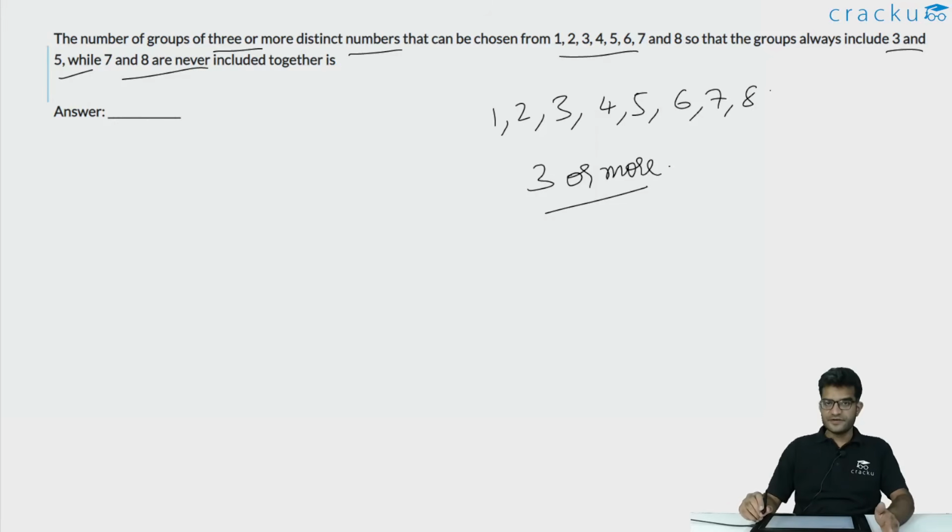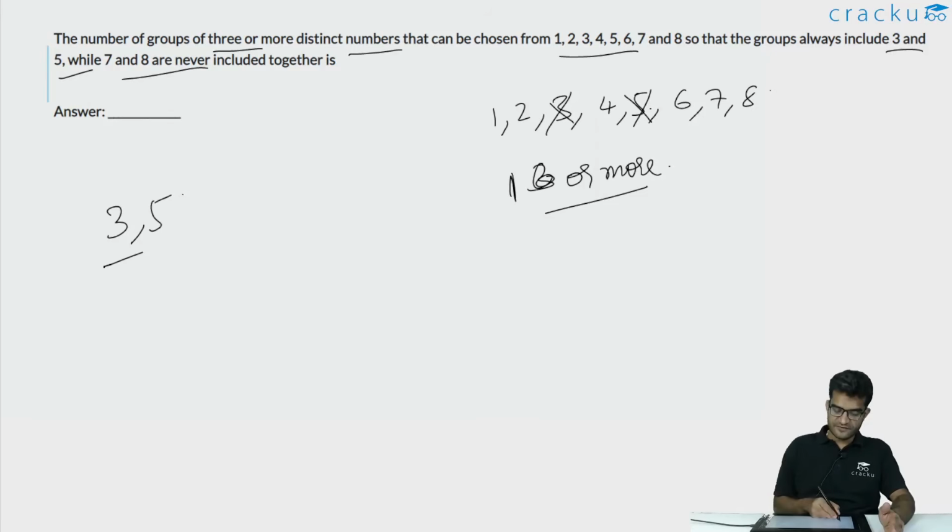So 3 and 5 are definitely part of it. We don't have any choice with respect to 3 and 5. They have to be included. So the only choice that we have is with respect to the remaining 6 numbers. Out of these 6 numbers, we should select at least one or more, because 3 and 5 are already selected. Now the only condition that is left is with respect to 7 and 8. Both 7 and 8 should not be selected together.